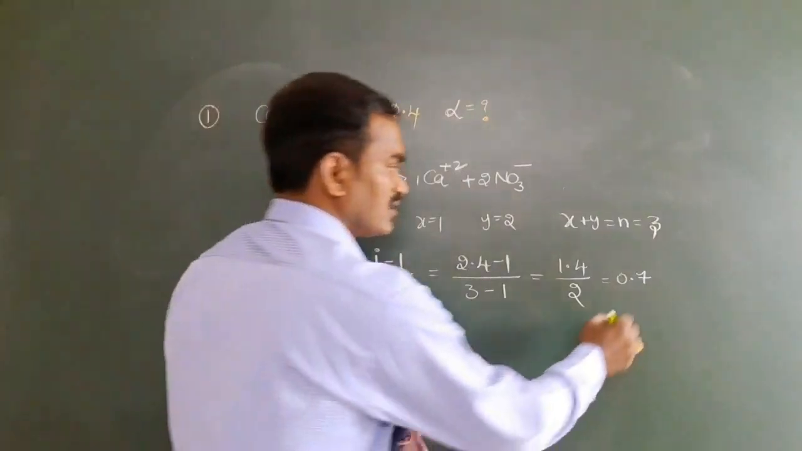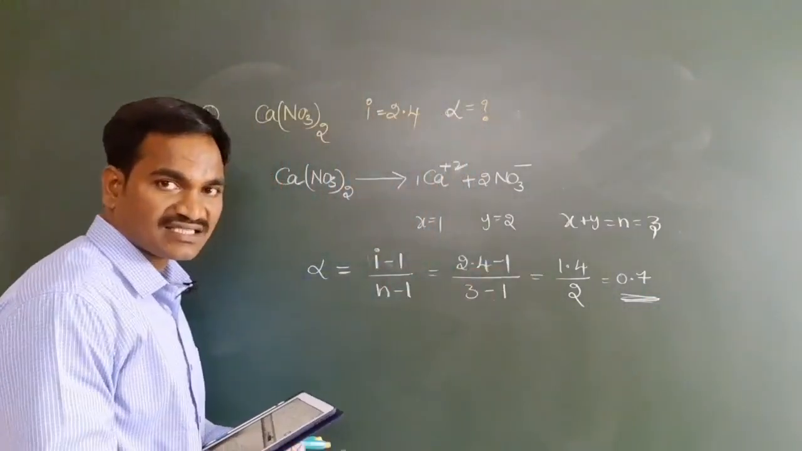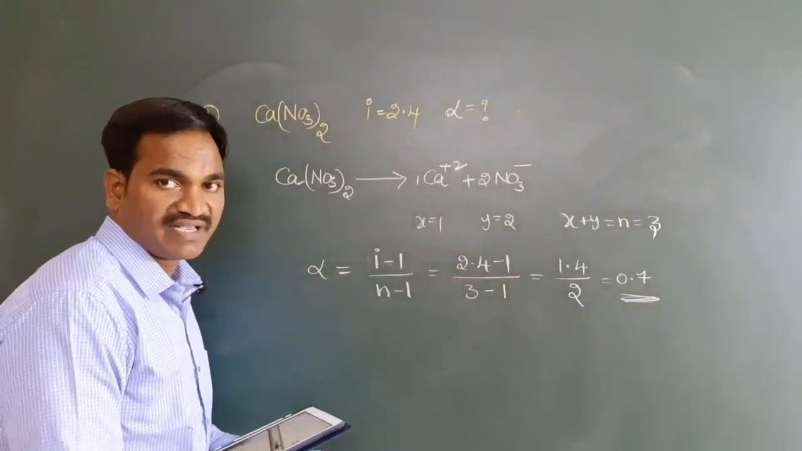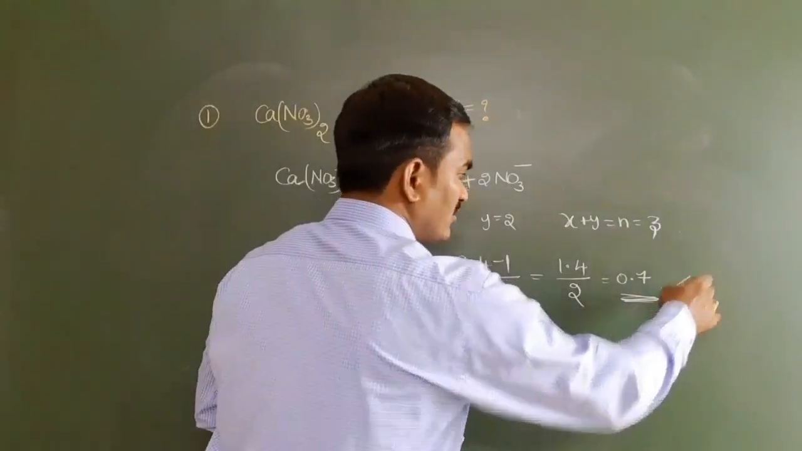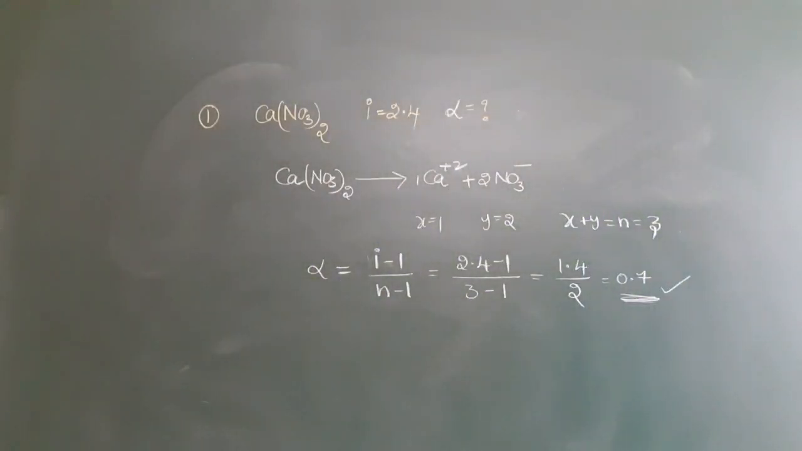Percentage, if they ask, 70%. Is it clear? We have discussed, no? So the alpha value is 0.7. If they ask percentage, 70%. We can say it easily. Okay, take down this problem. Next model, again we will go for the next model.